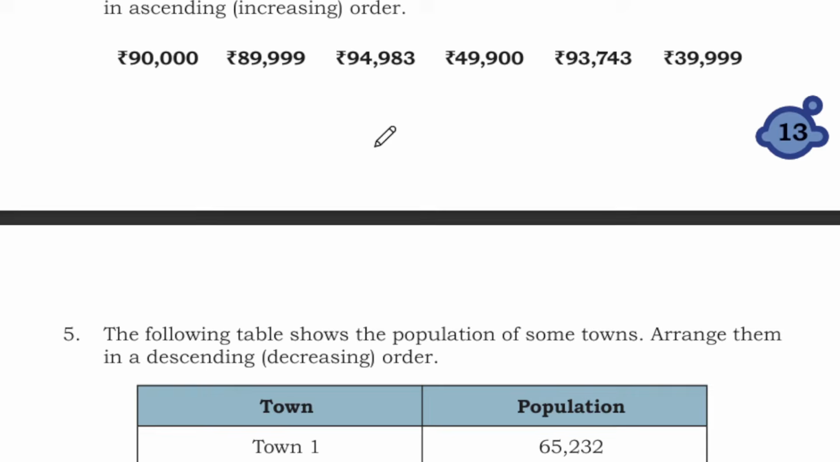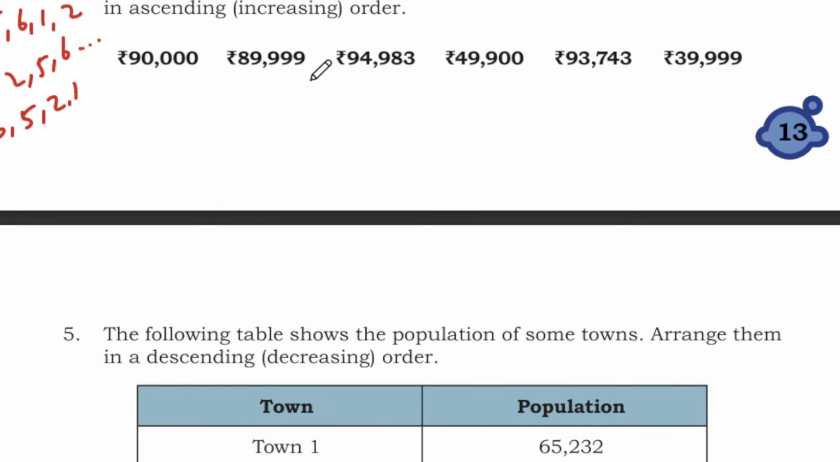Next, the following are the prices of different electric bikes. We have given different electric bike prices. Arrange the prices in ascending order, like increasing order. I already told you what an increasing order is. It should start smaller and keep on growing. For example, if you have the numbers 5, 6, 1, 2, you should start from 1, 2, 5, and 6. This is increasing order. In decreasing order it will be 6, 5, 2, and 1.